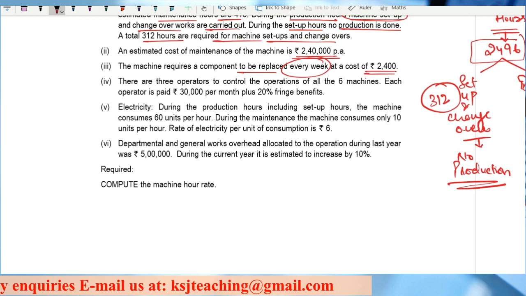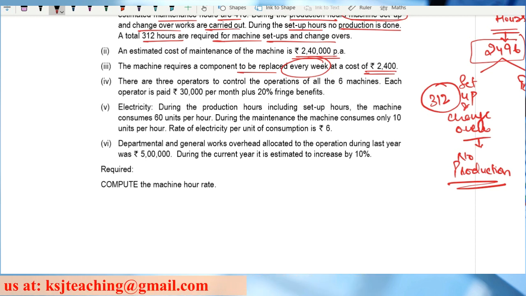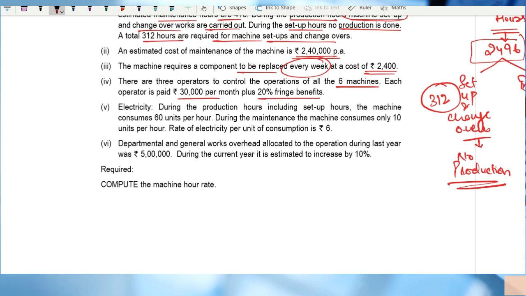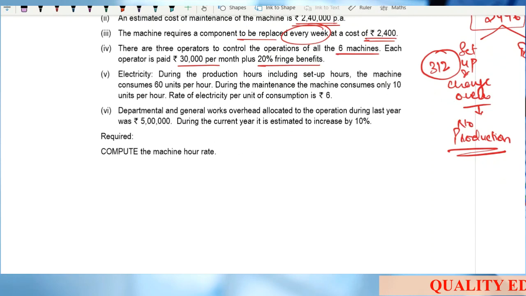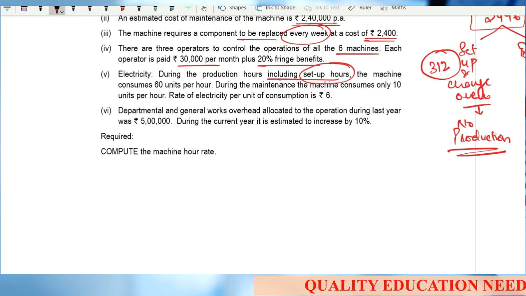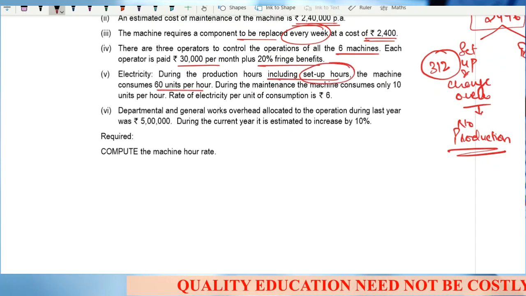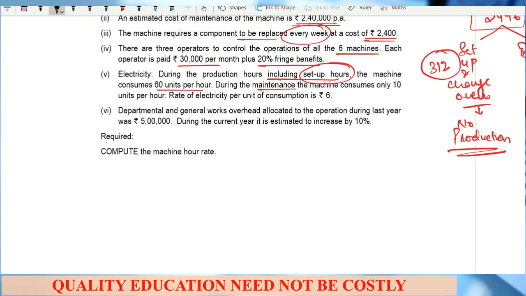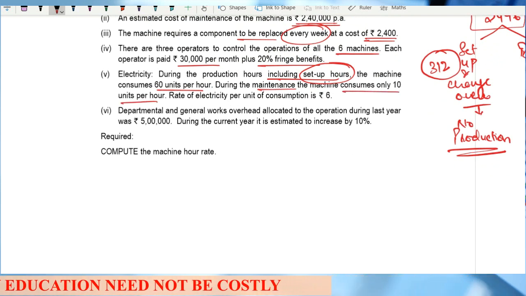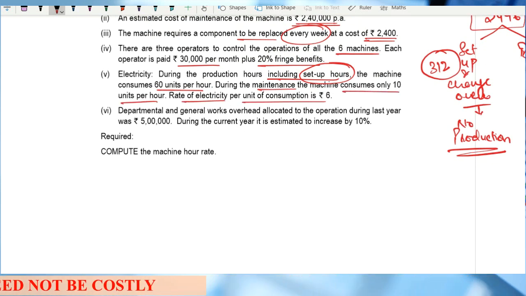There are 3 operators to control the operation of all the 6 machines. Each operator is paid 30,000 per month plus 20% fringe benefits, right? Electricity: during the production hours, including setup hours, the machine consumes 60 units per hour. During the maintenance, the machine consumes only 10 units per hour. Rate of electricity per unit of consumption is rupees 6.